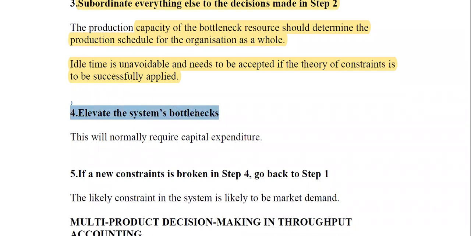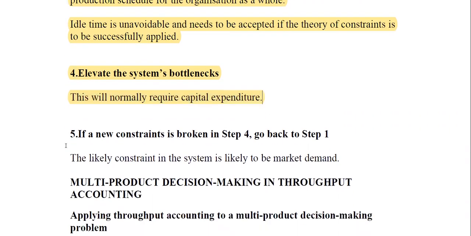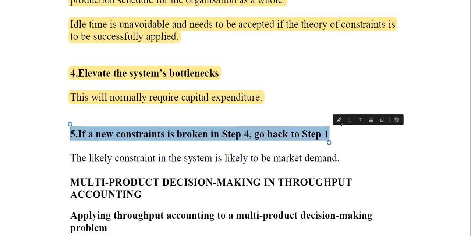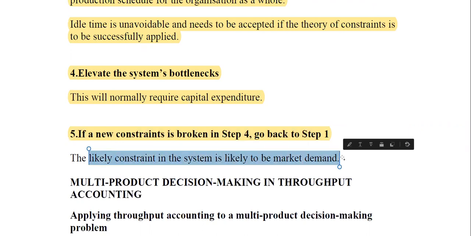After that, you have to elevate the system's bottlenecks. This will normally require capital expenditure, buying capital items, to elevate the system's bottleneck so that you do not face so much bottleneck. Now, if a constraint is broken in step 4, you have to start again. The likely constraint in the system is likely to be the demand. Demand can change at any time.